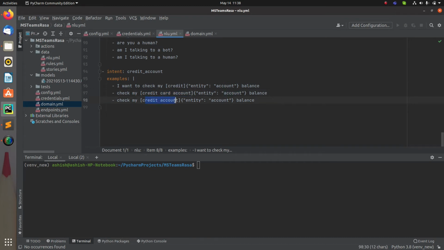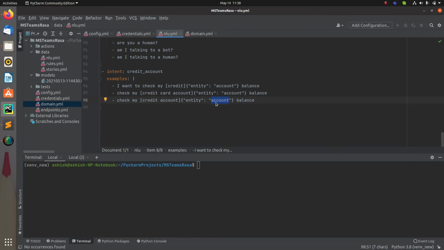Similarly, credit account also. So in this way we have multiple things. Right, so this is how I have it. Now if I try to run this program and then talk to my bot, then what will happen is, if I say I want to check my credit balance, the entity will be credit. Similarly, if I say check my credit card account balance, the entity will be credit card account. If I say check my credit account balance, credit account will be the entity. So this is how we are going to get multiple values for the same entity account.